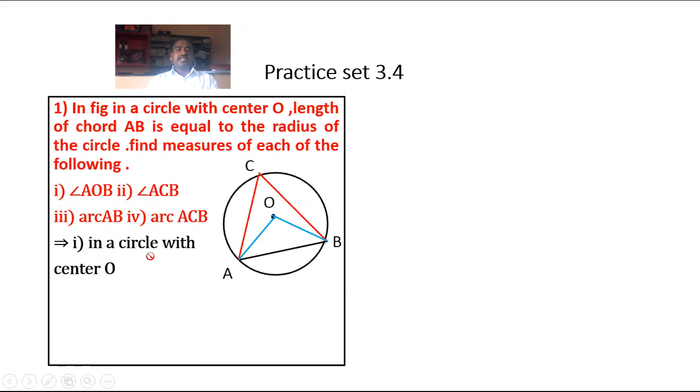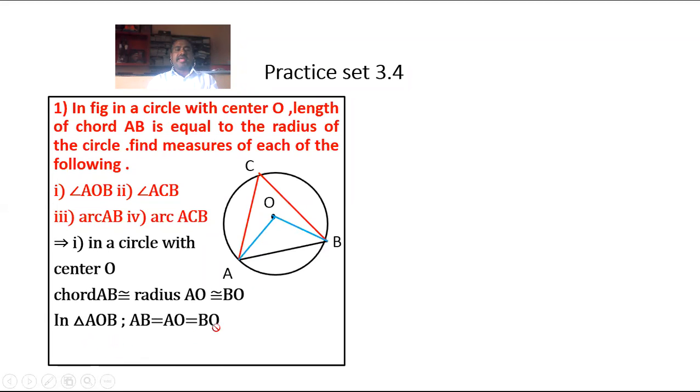Solution: in a circle with center O, chord AB is congruent to radius OA, congruent to radius OB. वर्तुळाची जीवा AB चे माप वर्तुळाच्या त्रिज्ये एवढे आहे. AB is congruent to AO is congruent to OB.